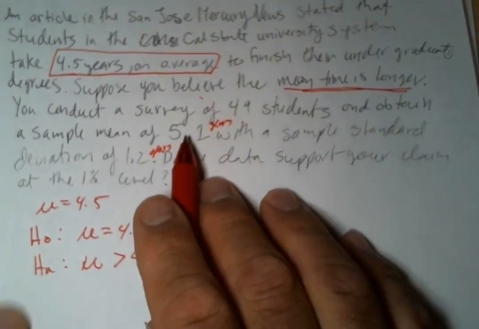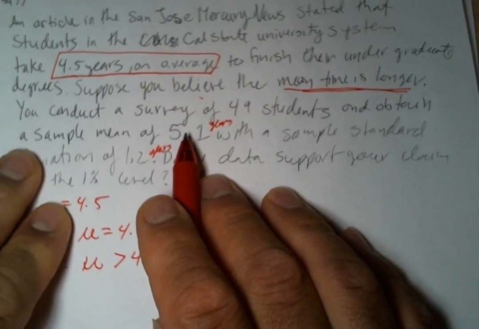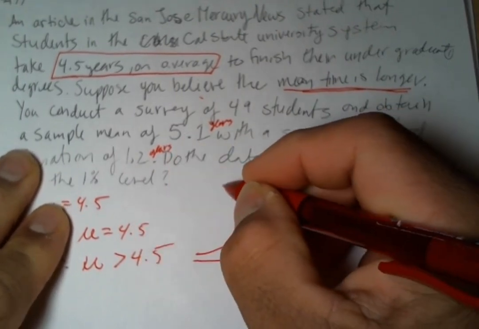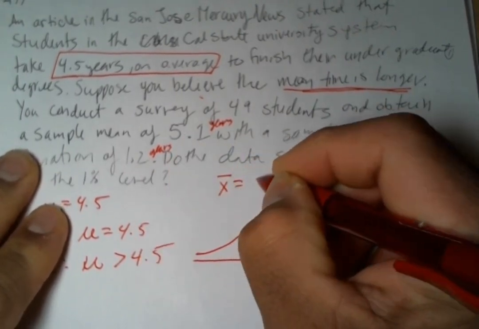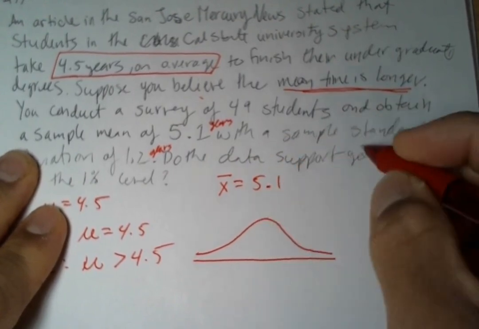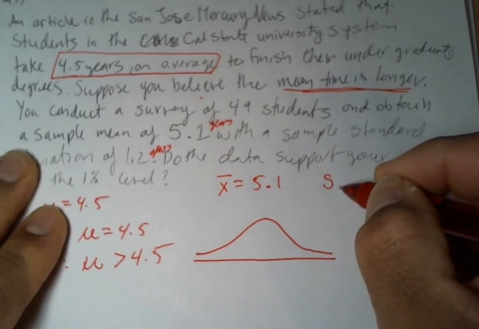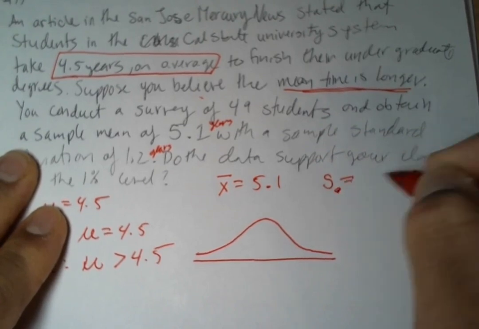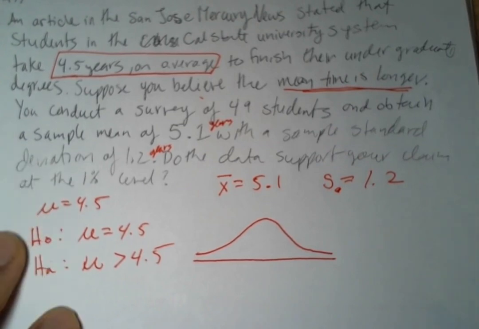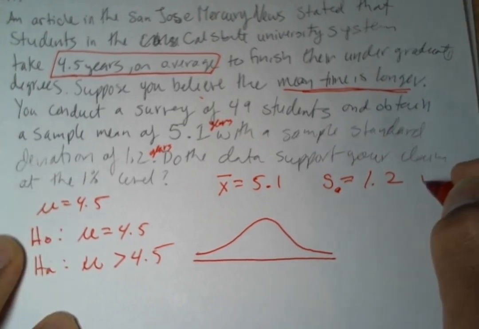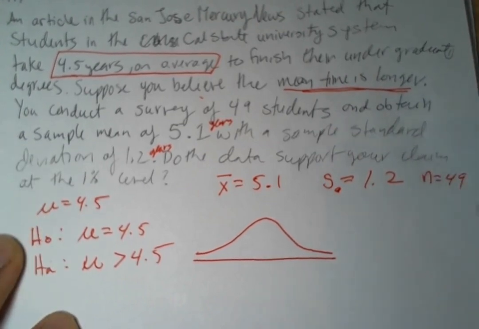A couple of other things here. We, of course, found some data. So we found that our x bar is equal to 5.1, and that our sample standard deviation, so I'll use S instead of sigma since it is a sample, is 1.2, and our n is 49.